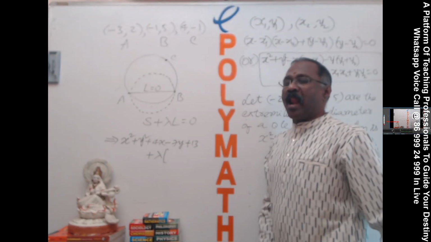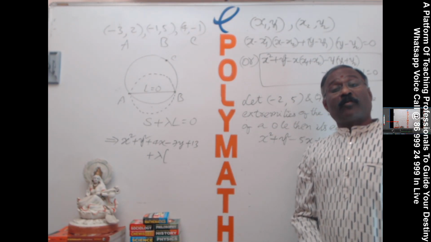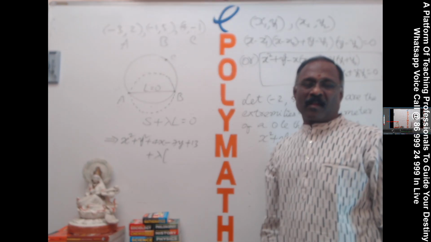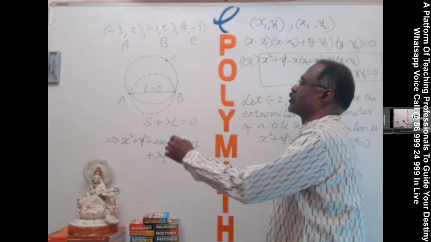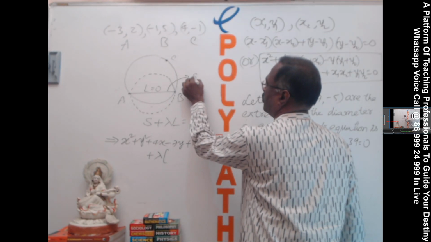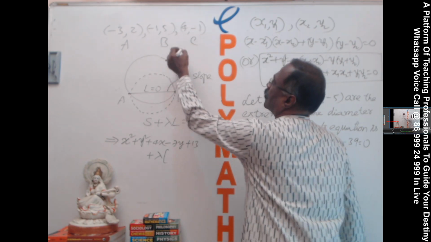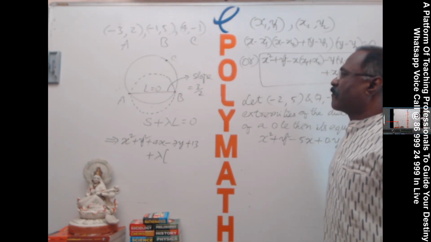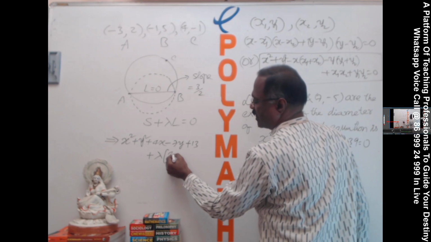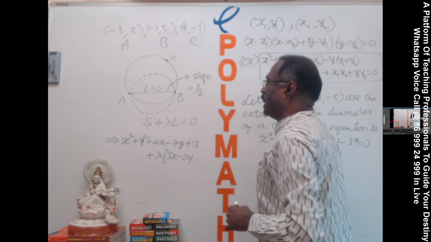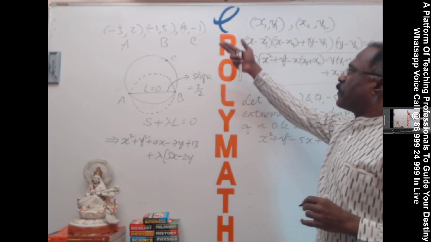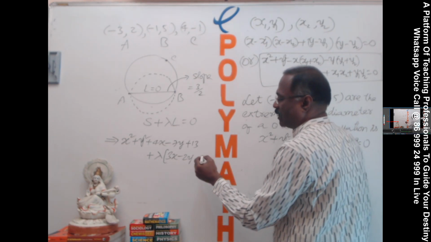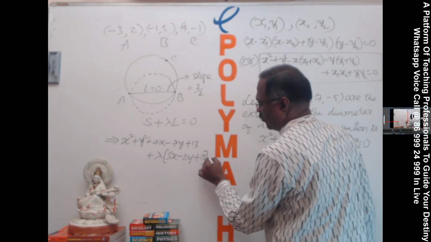Lambda into L. L means the equation of the chord. How to get the equation of the chord? Slope form again. Take the slope. What is the slope of AB? 5 minus 2, 3 by 2. 3 by 2 is the slope. Then the line equation is numerator x, denominator y, minus. Substitute any point here: -9, -4, -13, plus 13 equal to 0.